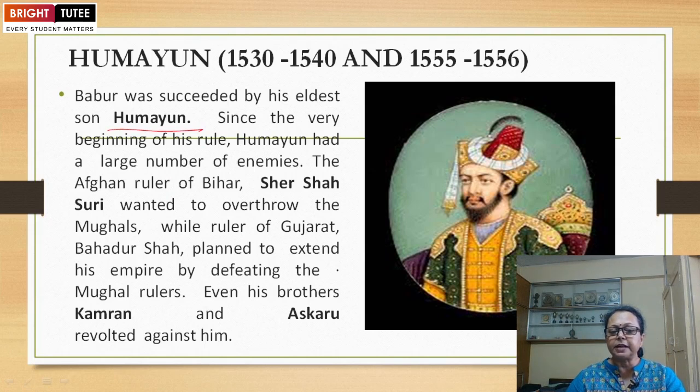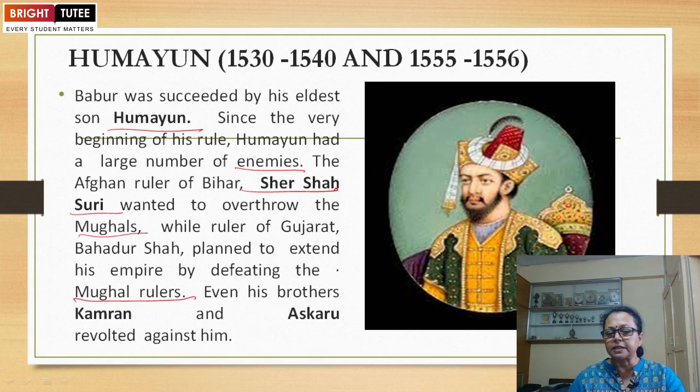Since the very beginning of his rule, Humayun had a large number of enemies. The Afghan ruler of Bihar, Sher Shah Suri, wanted to overthrow the Mughals, while the ruler of Gujarat, Bahadur Shah, planned to extend his empire by defeating the Mughal rulers.